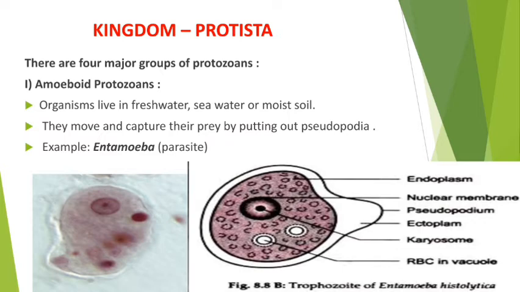It is mainly because of this Entamoeba histolytica. So we may consider it a pathogen in the human body, that means a disease causing microorganism, a disease causing protozoa. Clear? So this is the structure of that Entamoeba. I hope you have understood. So amoeboid protozoans, these are some characters and this is an example.